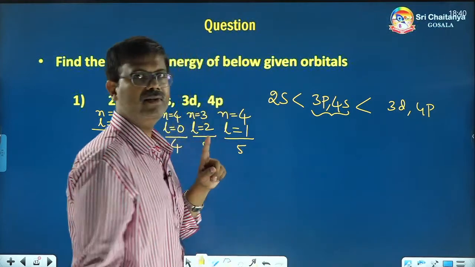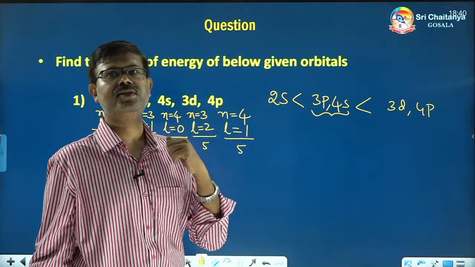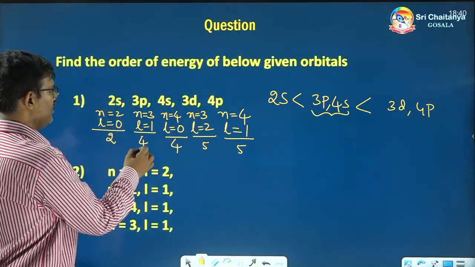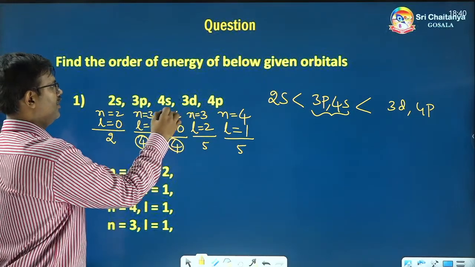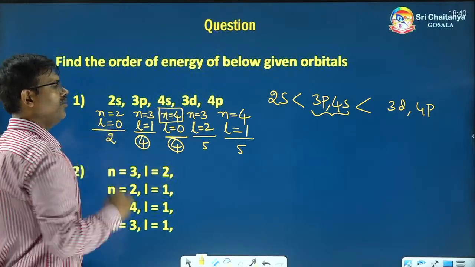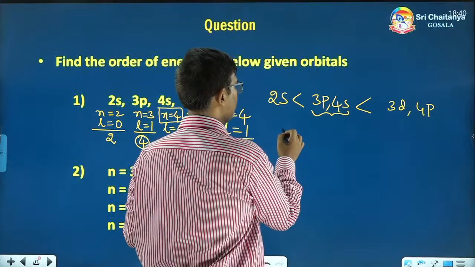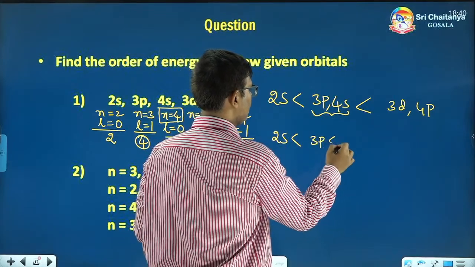When N plus L value is the same, the higher the N value, the higher the energy. So, among 3P and 4S, which one has the higher N value? The higher N value is for 4S. Therefore, 3P is less than 4S.